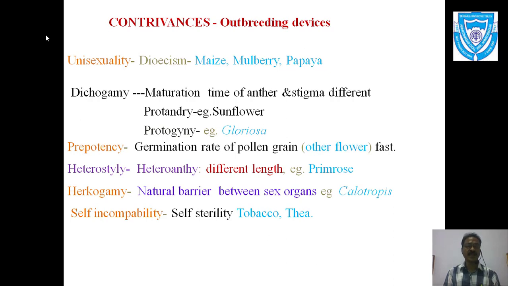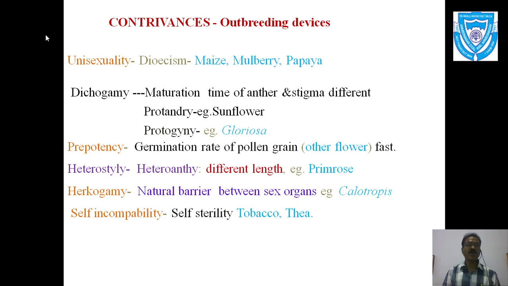If the stigma does not accept the pollen grain, then germination, that is the pollen tube, does not form, and hence self-fertilization is avoided. These are all different types of contrivances or outbreeding devices which are helpful for cross-pollination and which avoid self-pollination.